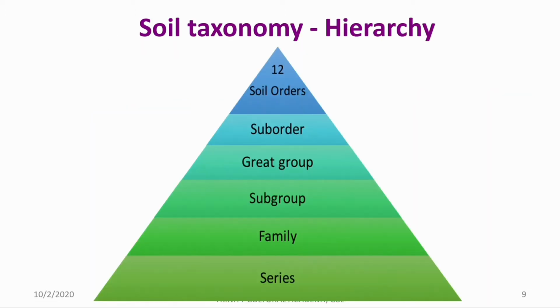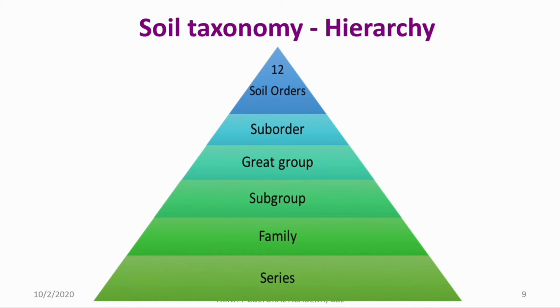Next is soil taxonomy. Taxonomy means an agreement in a systematic manner where the soil taxonomy has 6 levels of classification as order, suborder, great group, subgroup, family and finally series. In this order is the highest level and the lowest category is series.